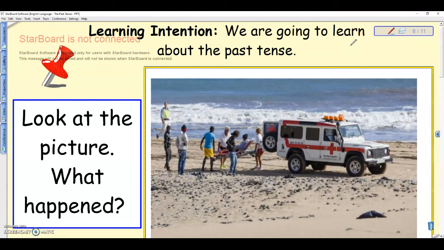So there are a few words that you could use in the past tense. The ambulance rushed to the beach to help him. You might want to say, for example, someone called the ambulance. The ambulance came along. You might want to say that someone drowned or someone had trouble while he was swimming. So there are a few words that you could use in the past tense here. You could stop this video for a moment just to have a little bit of a chat, even with yourself. Talk about it, okay? Feel free, don't be scared. Right, I'm going to move to the next picture.